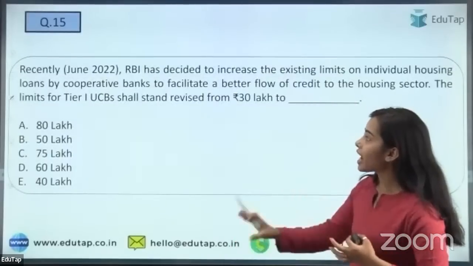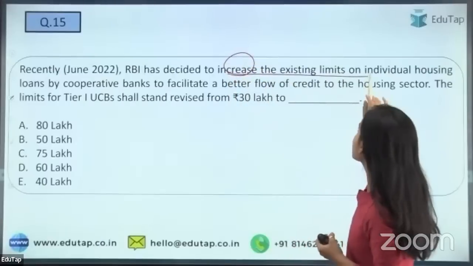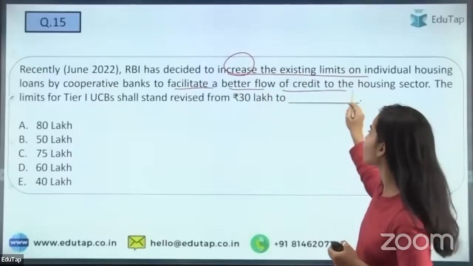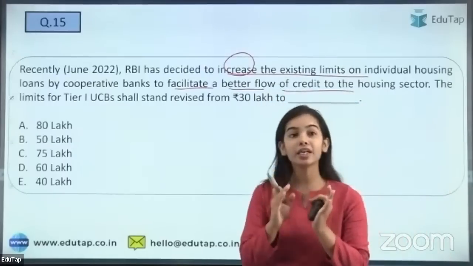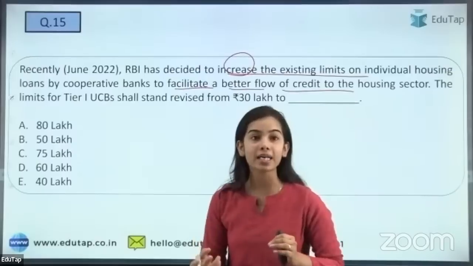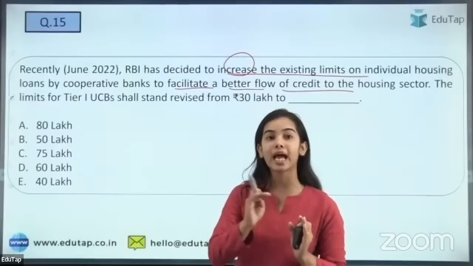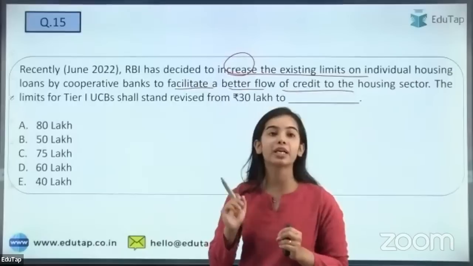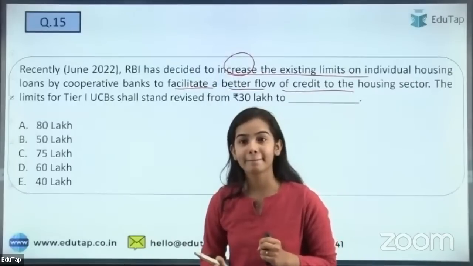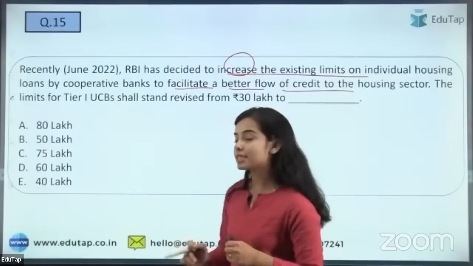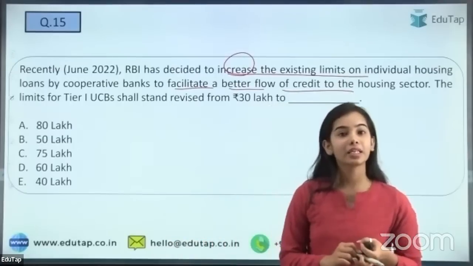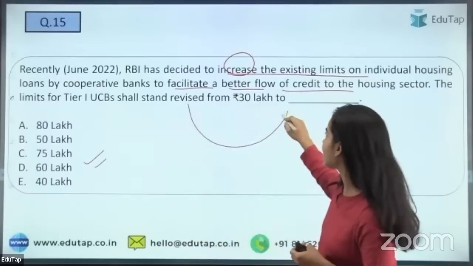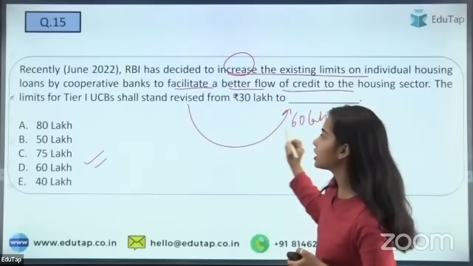Next is, RBI has decided to increase the existing limits on individual housing loans by cooperative banks to facilitate a better flow of credit to the housing sector. The tier 1 urban cooperative banks, the limit has been revised from 30 lakh to what? So for the tier 1 UCBs, the revised limit is what? That you have to tell. Okay, I'm getting the answer E. Here Nimal is saying D. That is correct. Okay, it is 60 lakh. From the 30 lakh, the revised limit is 60 lakh for the tier 1 UCBs.